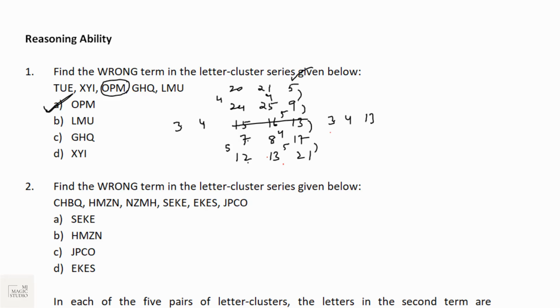In question number 2, what we can see here, sir, is that this pair is matching. And here also we can see that this pair is also matching. And out of these two pairs, if they are forming clusters, CHBQ is not in the options, so I'm left with only JPCO2 CHE. So you people have this option. Again, if you have any other reasoning, and if you have any other option, please do mention it in the comment box. I'm ready to hear it out. Or else, the answer is C.